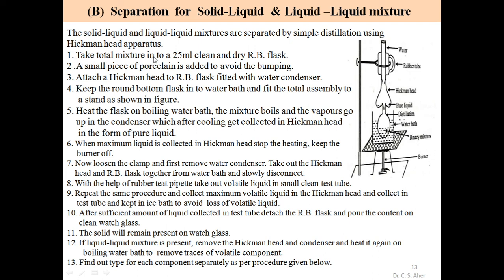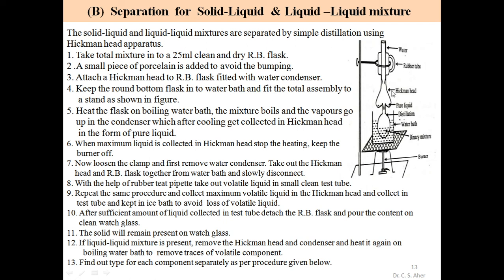Take the total mixture into a 25 ml clean, dry round bottom flask. So this is a round bottom flask. We place all the solid-liquid or liquid mixture into this round bottom flask. A small piece of porcelain is added to avoid bumping, and for continuous heating. Attach a Hickman head to the round bottom flask, fitted with a water condenser.